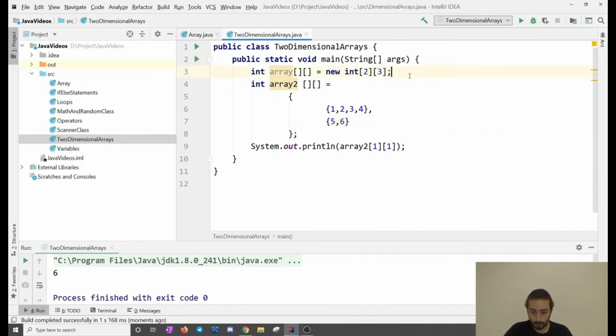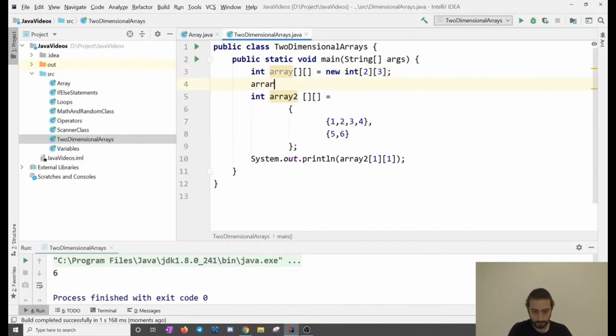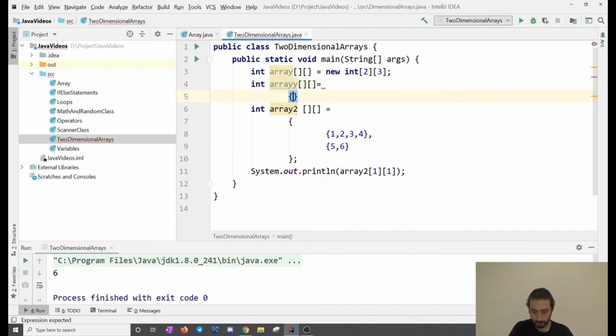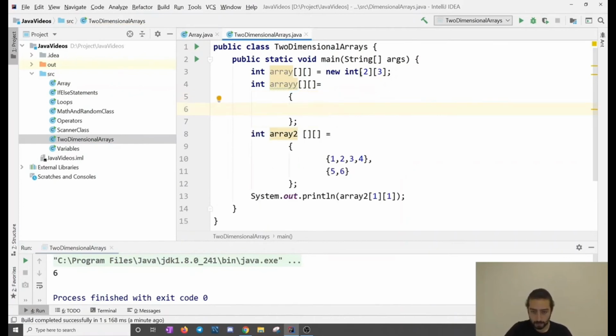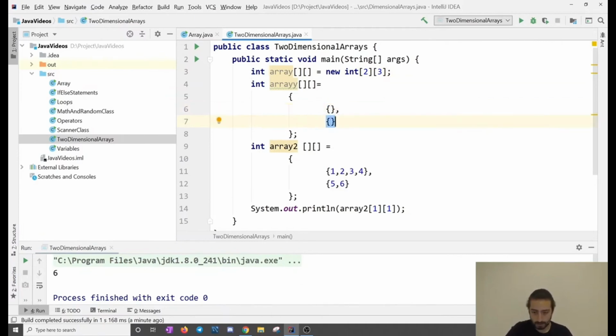If you put it this way, let me show you what this exactly does. Let's say int array, and then let me do it the same exact way that I did with array 2. It says there are 2 arrays in here, and I'm going to put 2. You see these are not indexes, so it will work.